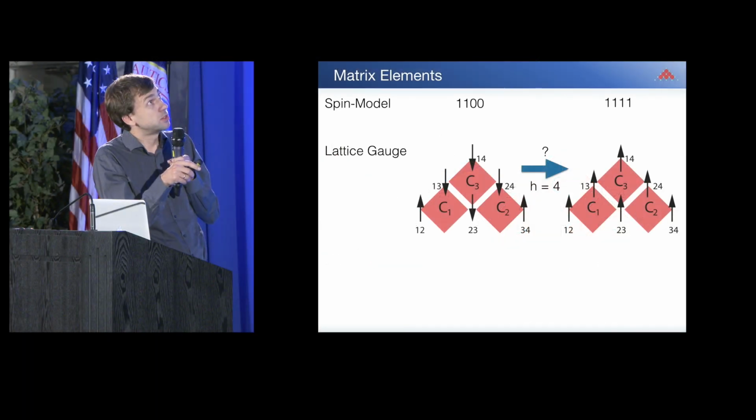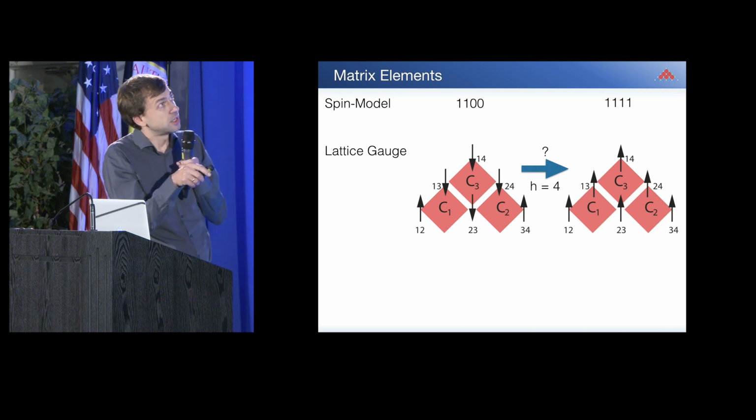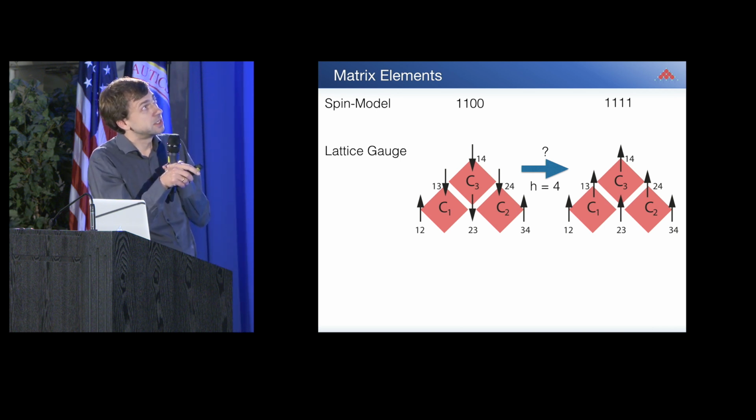So imagine we want to calculate the matrix element between these two configurations, so 1100 and 1111. Then if I encode this, believe me that it looks like this.